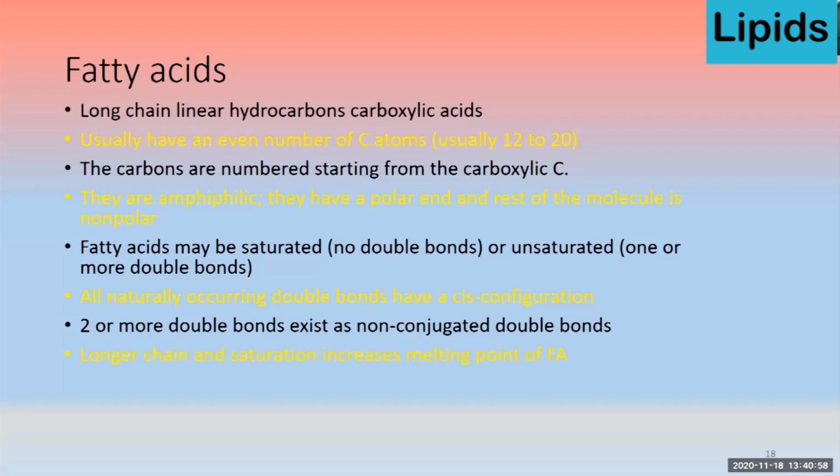Longer chain and saturation increase the melting point of the fatty acid. It means short chain fatty acids and unsaturated fatty acids have a low melting point as compared to long chain and saturated fatty acids. They also have ionizing power and are ionized at different physiological pH.